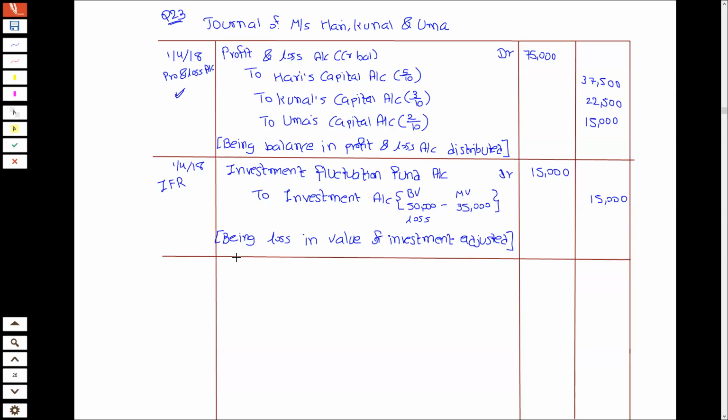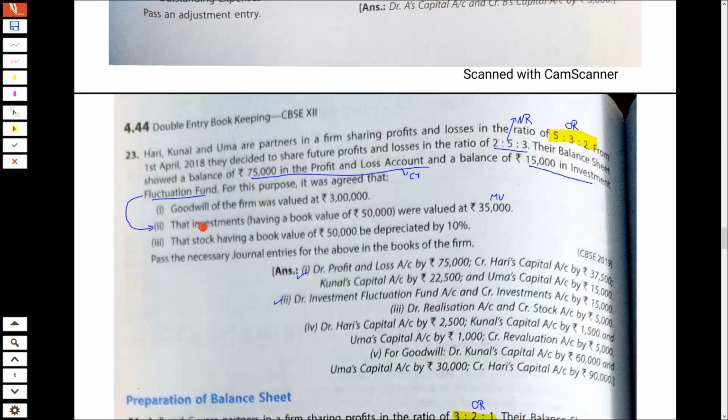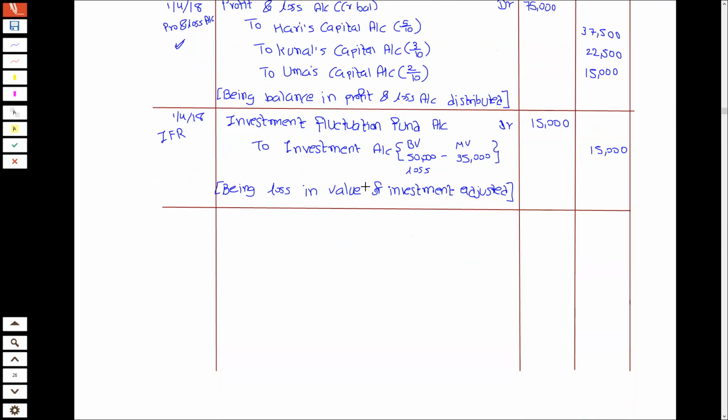Okay. Now let's move on to the next transaction. Here we have goodwill of the firm is valued at 3 lakhs. So goodwill के लिए we need to find sacrifice or the gain. So I need some working. नीचे एक space देकर I will write the working for goodwill.